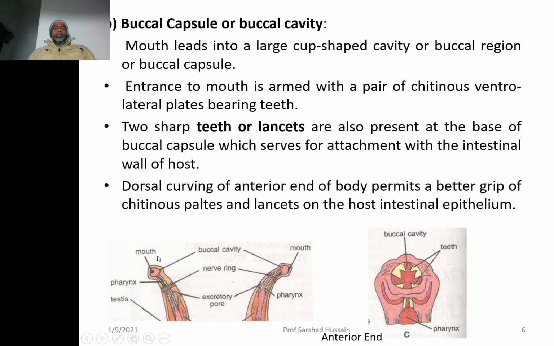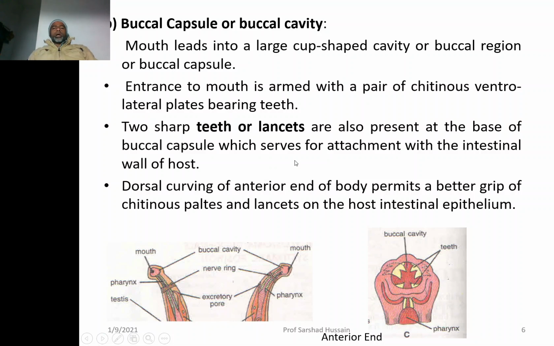At the anterior end, the buccal capsule or buccal cavity. If you look at the mouth, it leads into a large cup-shaped cavity, the buccal region or buccal capsule. You can look at this. This is the mouth, and posterior to it, this is the buccal cavity. Here it is shown in enlarged view.